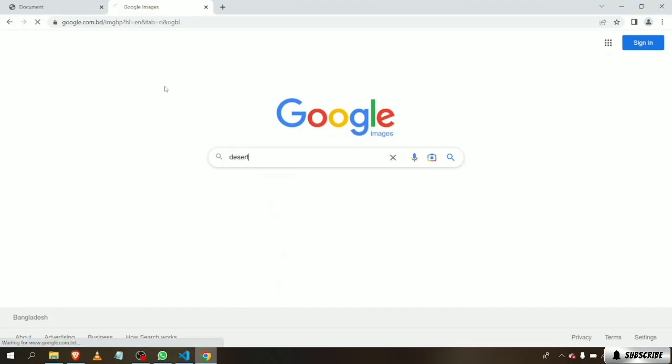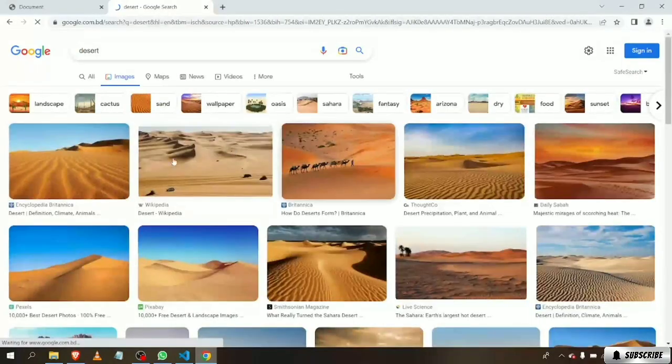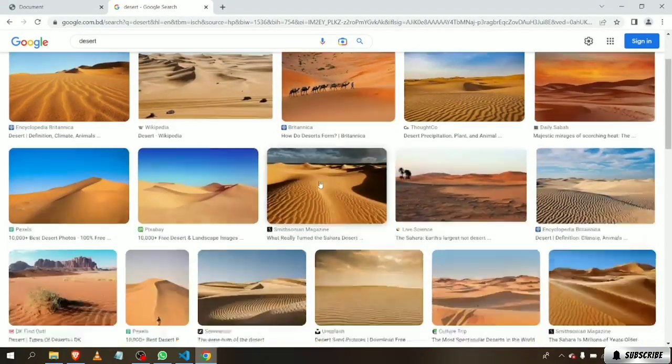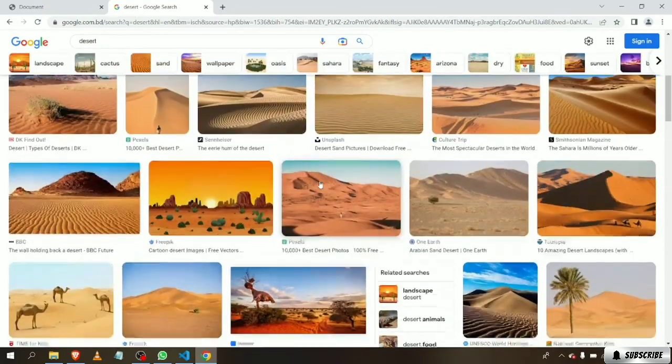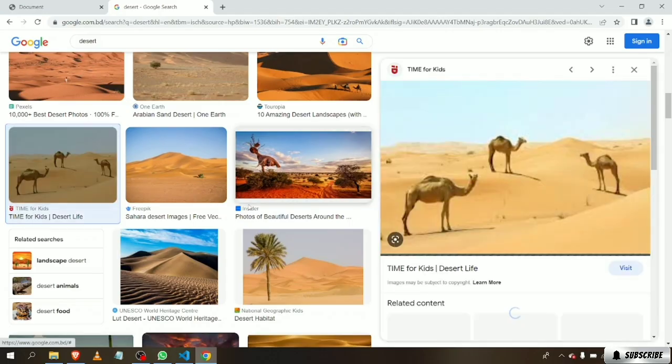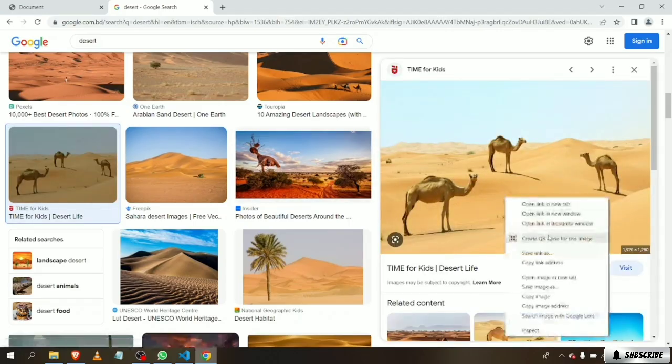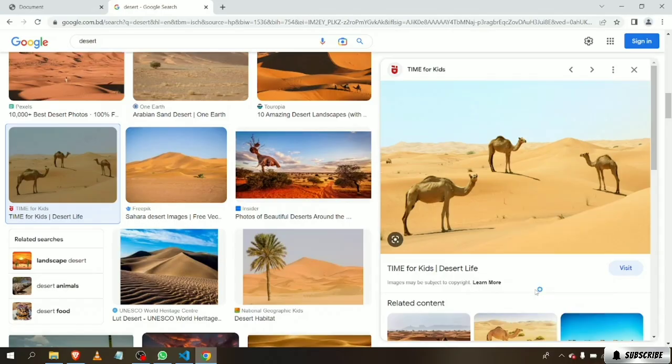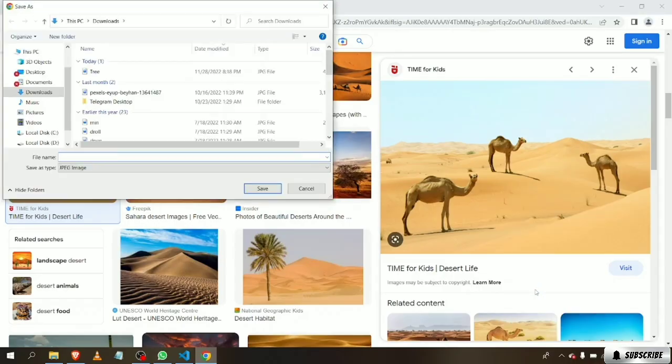There are a lot of pictures of the desert, so let's select any one of these. Select this one with the camels. So I'm going to save this, just name it camel, and save.